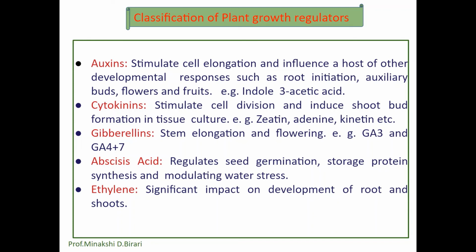The use of a small amount of ethephon, that is 2-chloroethyl phosphonic acid, induces flowering in pineapples. Succinic acid 2,2-dimethylhydrazide is sprayed for control of floral production in fruit trees. So these are nothing but the plant growth regulators or plant hormones.